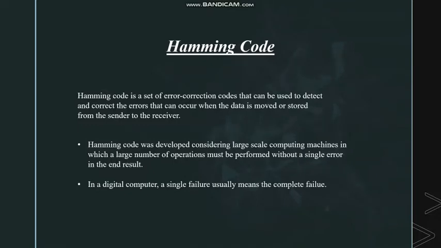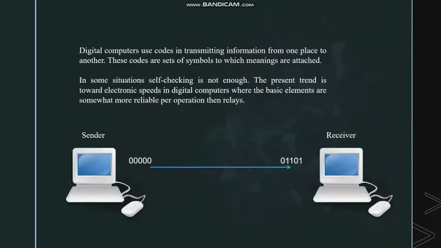This problem of doing things right on a large scale is not essentially new. In a digital computer, a single failure usually means the complete failure, in the sense that if it is detected, no more computing can be done until the failure is located and corrected. While if it escapes detection, then it invalidates all the subsequent operations of the machine. In transmitting information from one place to another, digital machines use codes, which are simply sets of symbols to which meanings or values are attached.